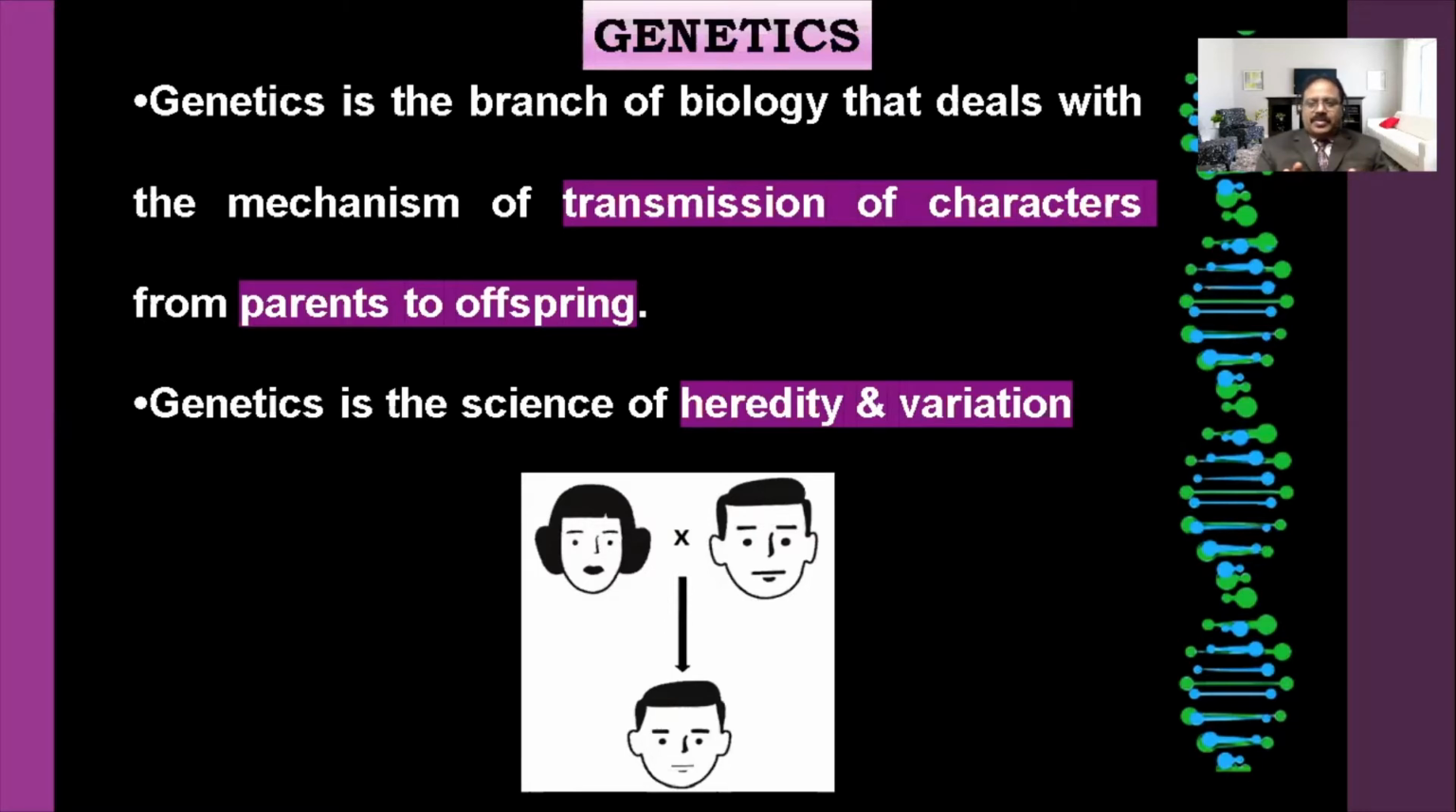The transmission of characters from one generation to another generation is called heredity. Whenever heredity is there, there are also small variations. The child is a little bit different from his father and mother, not exactly the same copy of the parent. The parent's characters are there, but there is a difference also. That is called variation.